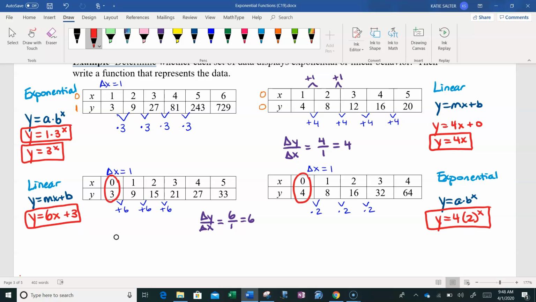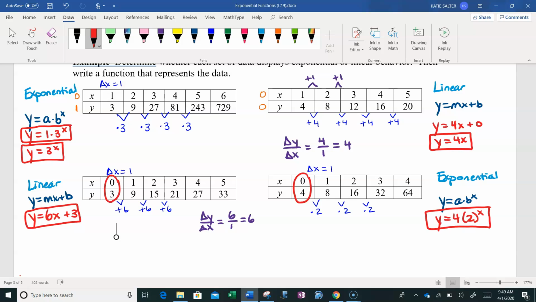Okay, hopefully you can see that the third one here is linear because in the y values it has an additive behavior. So because it's linear, we find the slope, and the slope is that the y is increased by 6 as the x increases by 1, so that's 6 over 1, which is 6. And we get to see the y-intercept because we know that's when x is 0, so the y-intercept's 3, so we have the equation y equals 6x plus 3, just like we did several weeks ago in class.